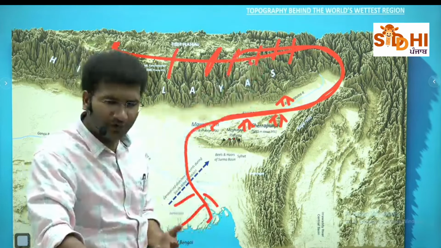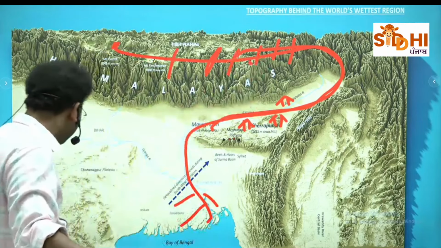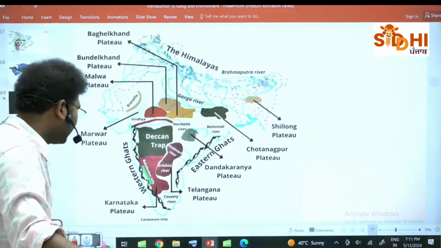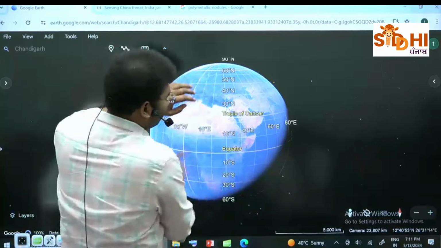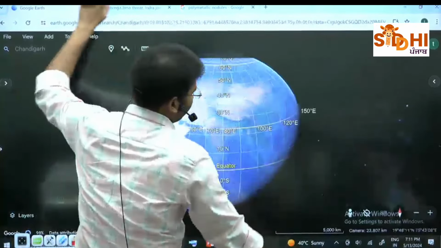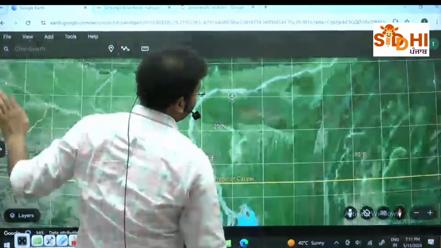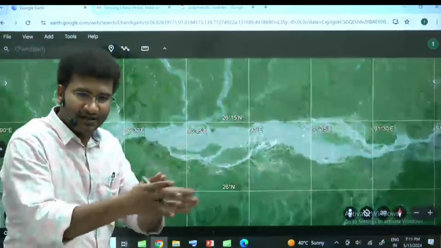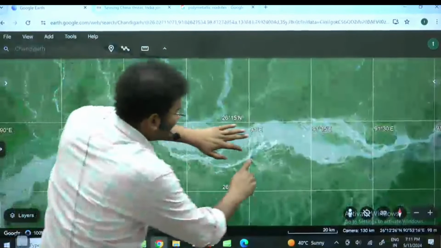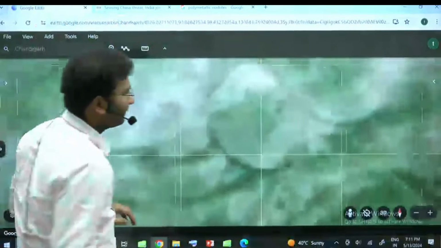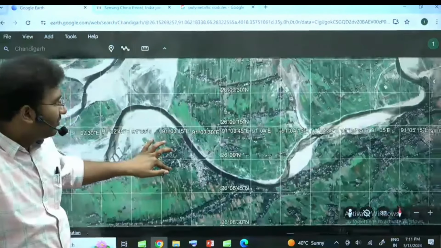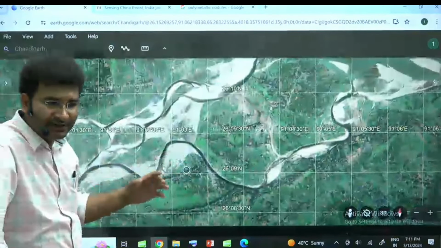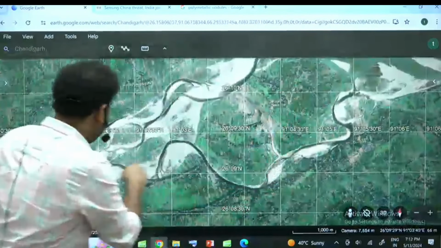Basically, it gives very good water, no doubt, but it has too many branches, anabranching. Anabranching means, see, I'll also show you the Brahmaputra here. I'll take you to India and look into this northeast. दूर से देखने में it looks like a one stream. But if I go zoom in, how many streams are there? If you have many streams and these streams are coming back and joining here again,